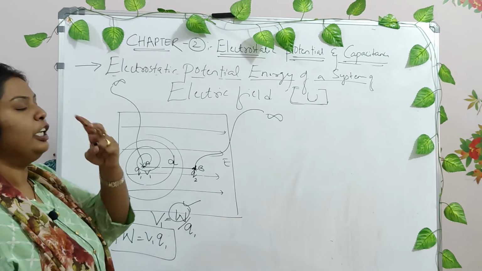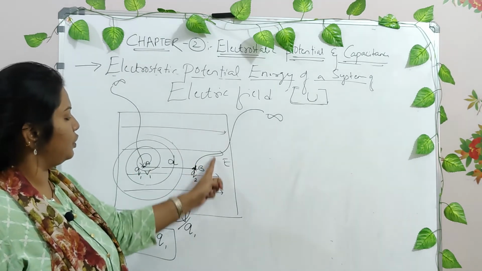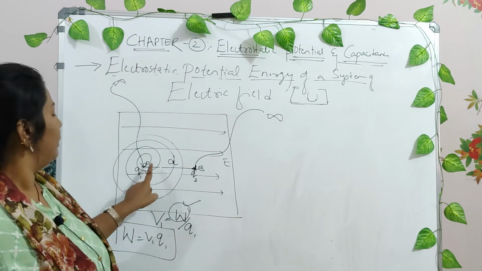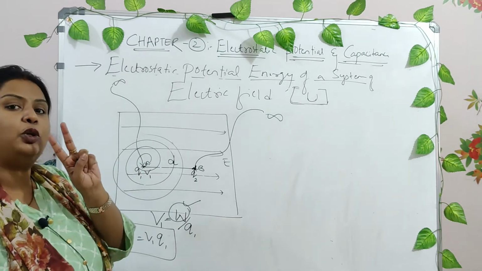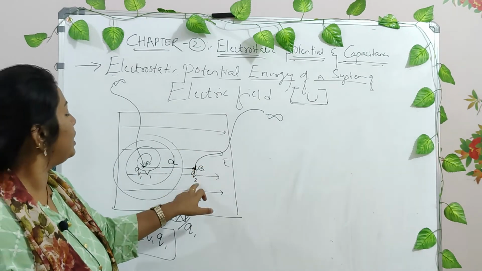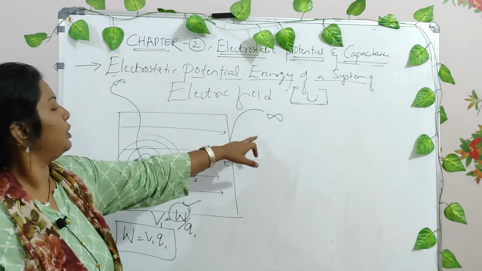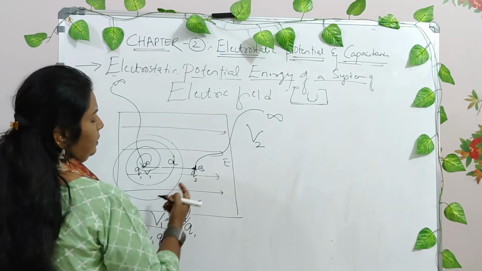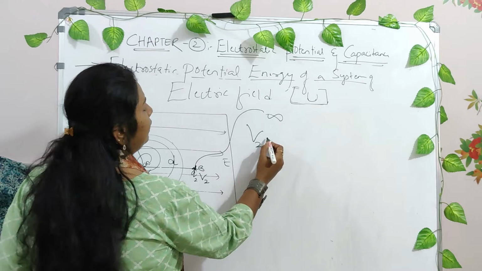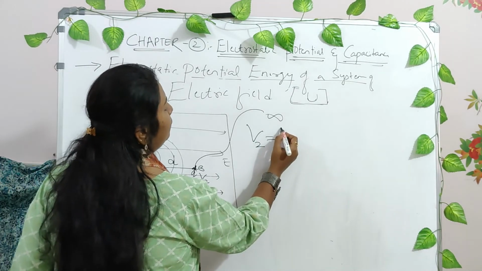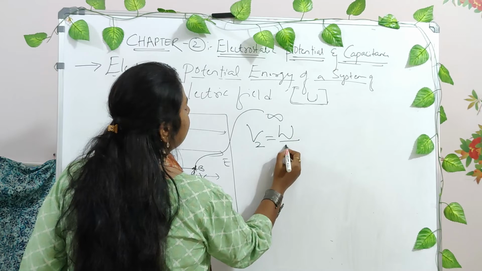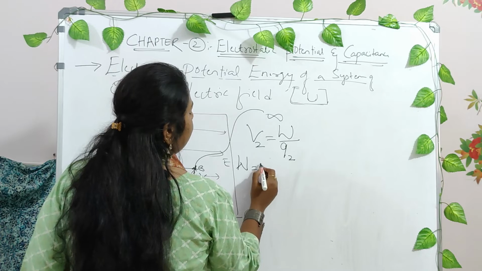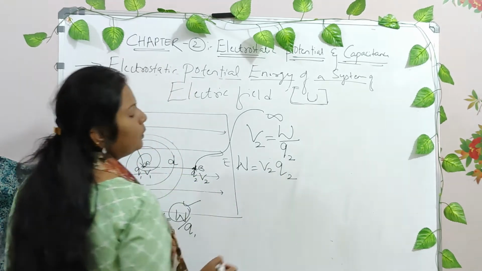In a similar manner, now there exist two electric fields, one because of this uniform electric field and also the electric field lines because of the charge Q1. So two electric fields act on this Q2, right? Now what is the work done in bringing this charge from here to here? It is again the potential energy at this particular point. It is V2, right? What is the potential energy at this point? V2. It is the work done in bringing a charge Q2, right? Now work done can be written as V2 Q2, right?